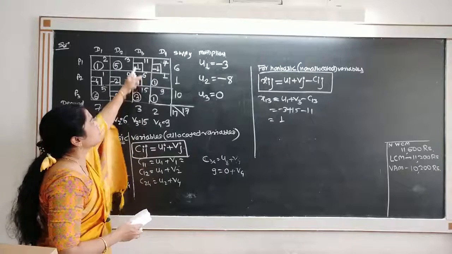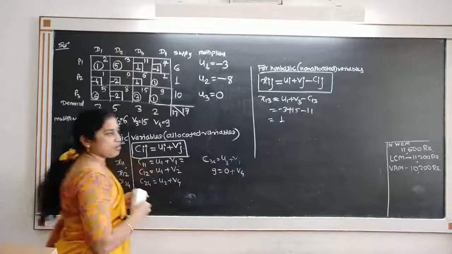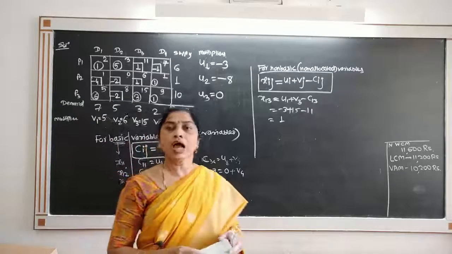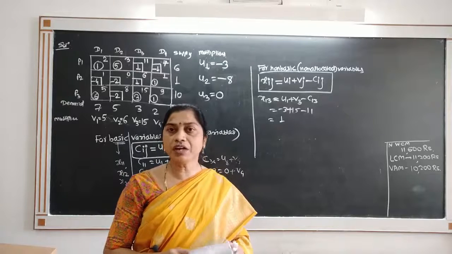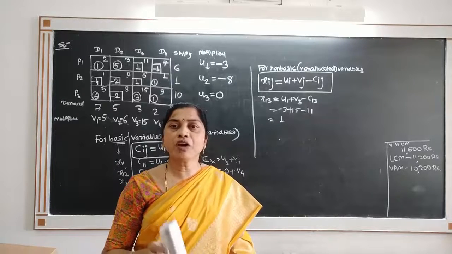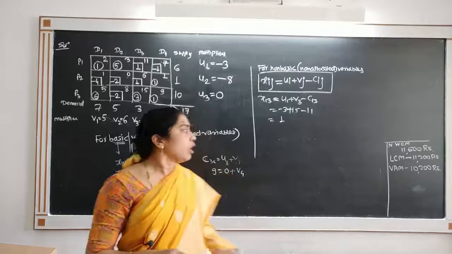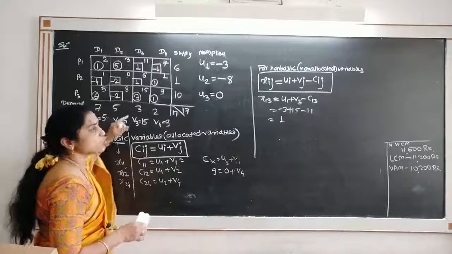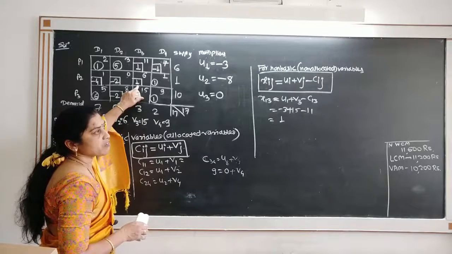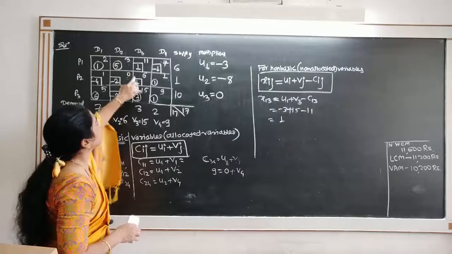Now what is our aim? Because we want to minimize our transportation cost, and in simplex method we have studied that if you want to find minimum z, we find the most positive in z row. So here also we find the most positive non-basic variable value. The most positive non-basic variable value here comes to be 1.